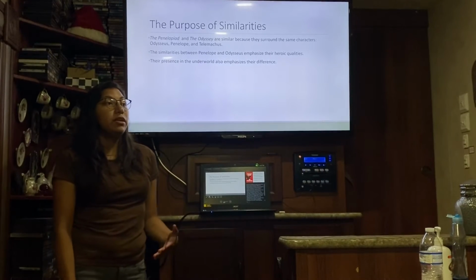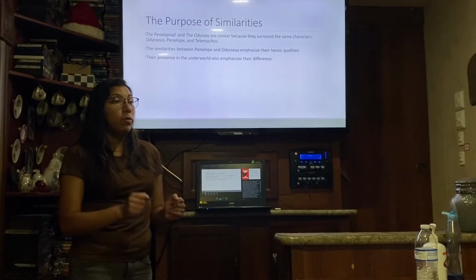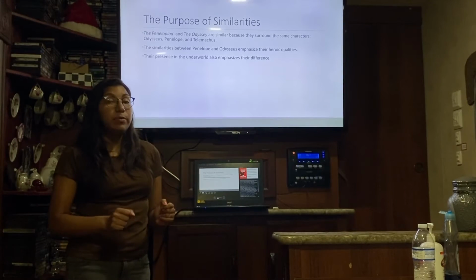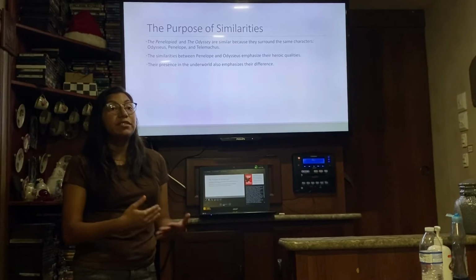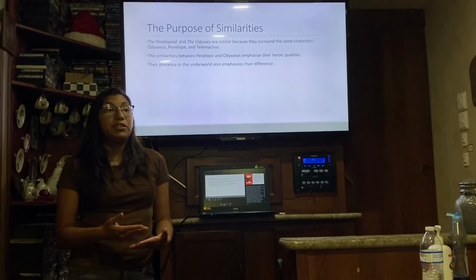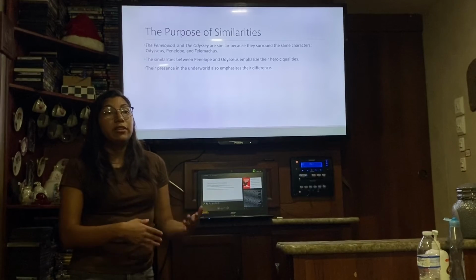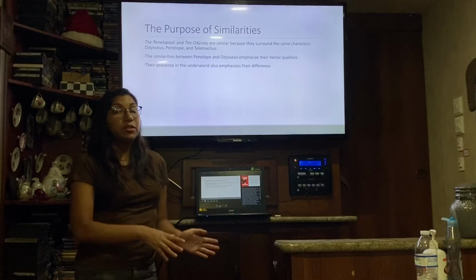So Penelope, in her scheme with the death shroud, unweaving it and weaving it again in order to keep the suitors at bay, shows her cleverness. Additionally, her leadership abilities are shown when she basically rallies and uses the maids in order to assist her with the suitors.